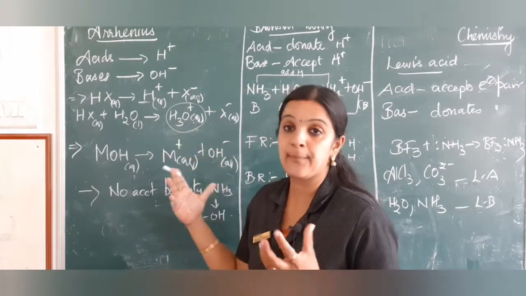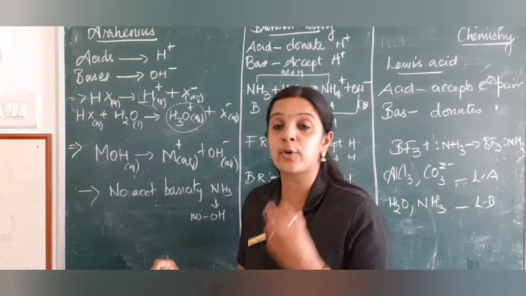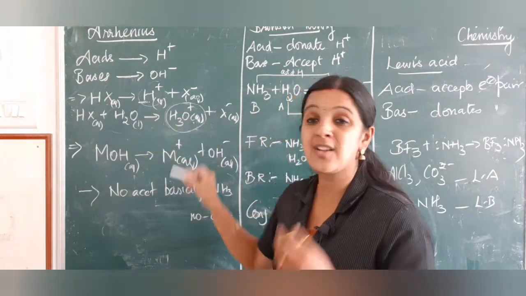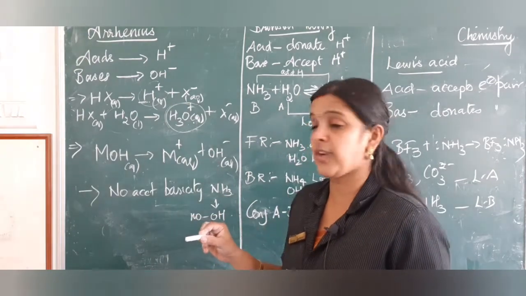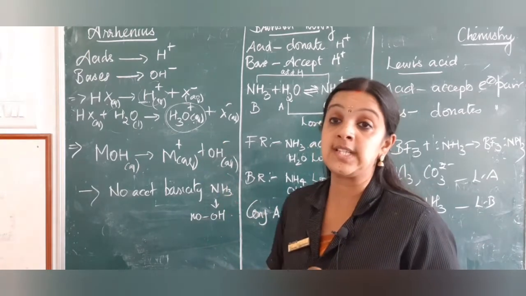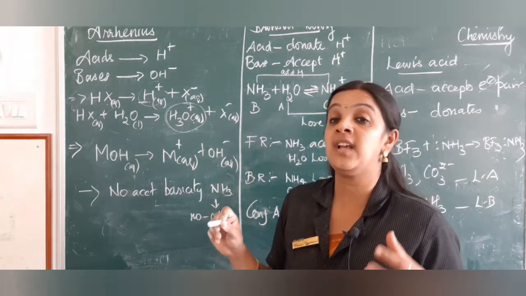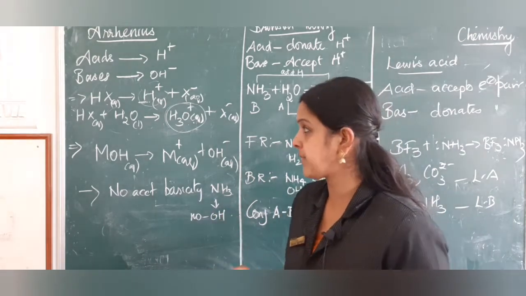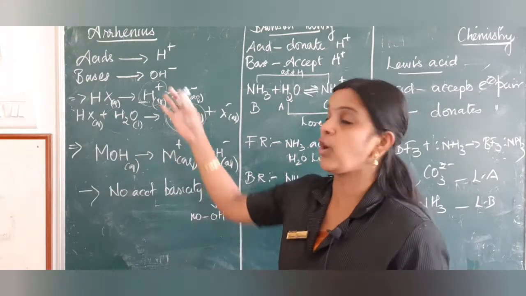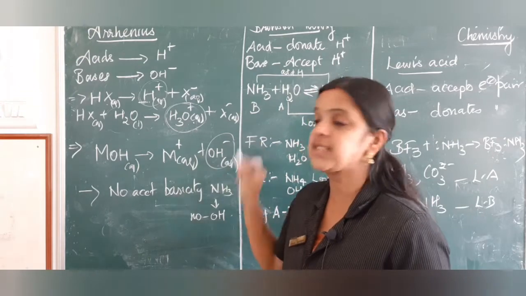Now why this is happening is because the H plus present in an acid is an active proton, which immediately combines with water to form a trigonal pyramidal structure called a hydronium ion. So this hydronium ion is more stable, and that's why it is immediately formed when an acid is dissolved in water. So when H plus or H3O plus is given, it's called an acid. In case of a base, it produces hydroxyl ion.